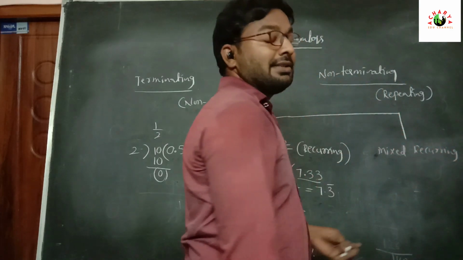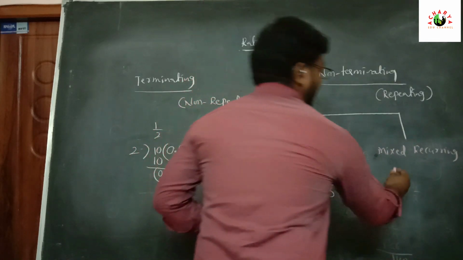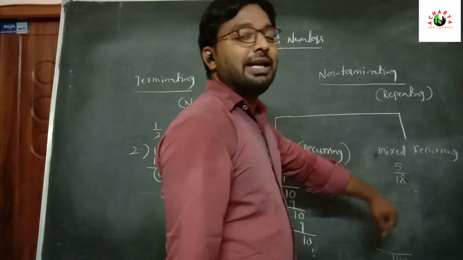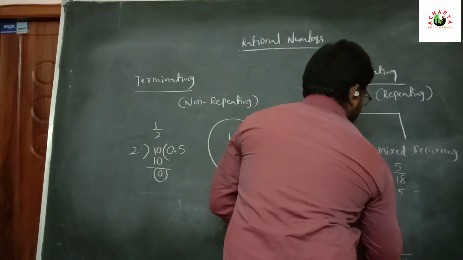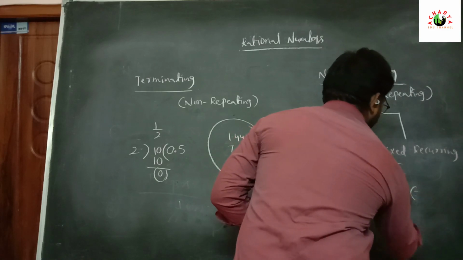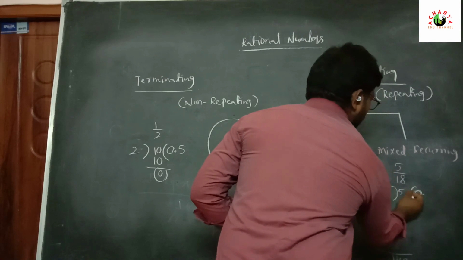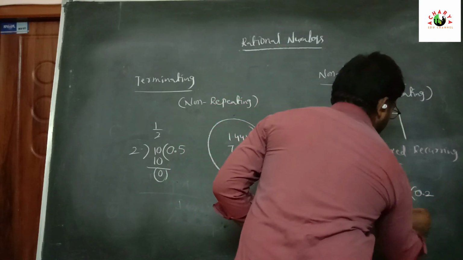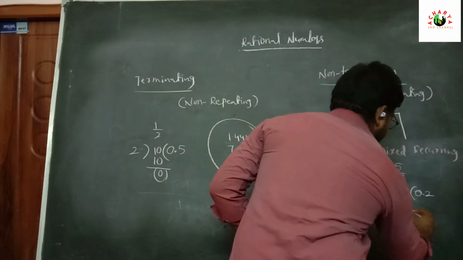This mixed recurring, I am going to explain with one example. Say 5 by 18, for example. We should take 5 by 18 as a fraction. If 5 is divided by 18, here take a 0 point decimal. 18 2s are 36, the remainder is 14, we can add 0 here.